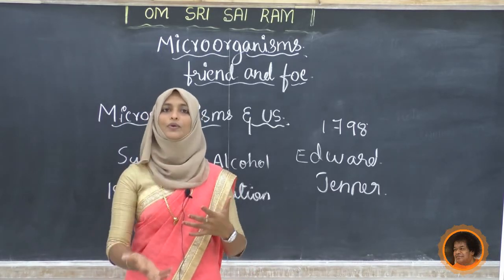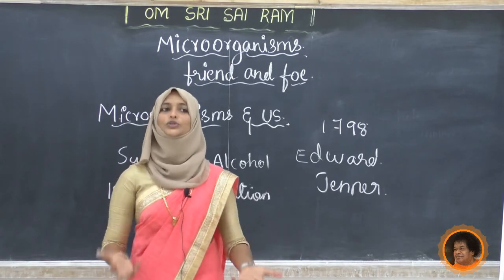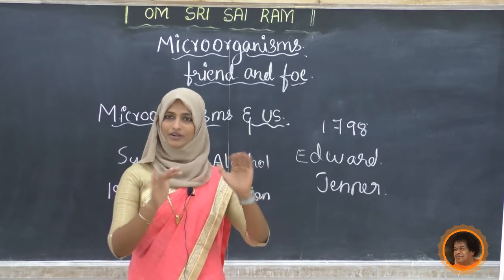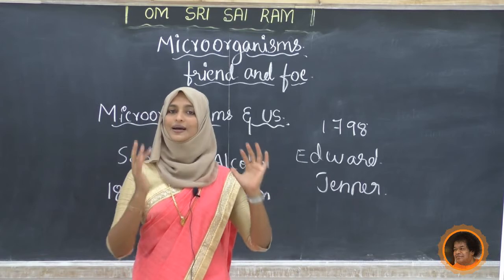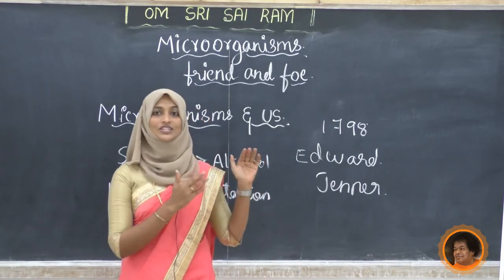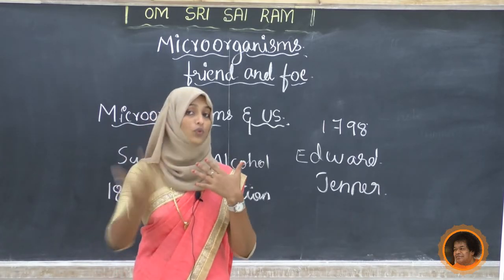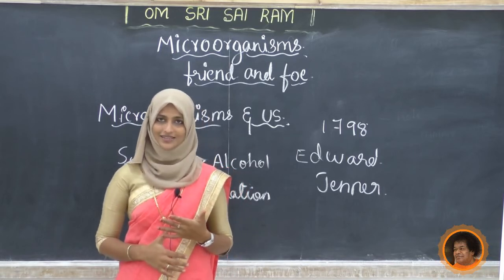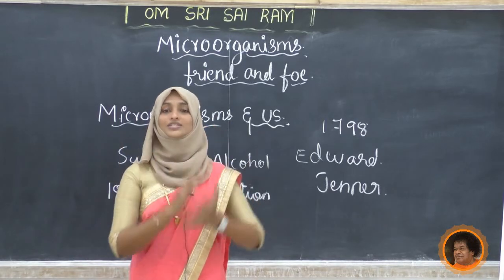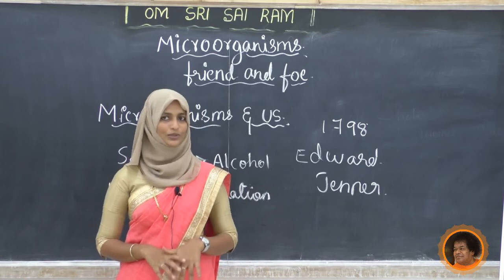Next we have studied about the medicinal values of these microorganisms. We come to know about antibiotic, vaccines and antibody. Next, who discovered penicillin? That is Alexander Fleming. Next we discussed the vaccine and some examples for the vaccine. You have to refer more and more examples for the vaccine, and search the scientists who contributed for the medicinal use, and the commercial use of microorganisms, all those things.